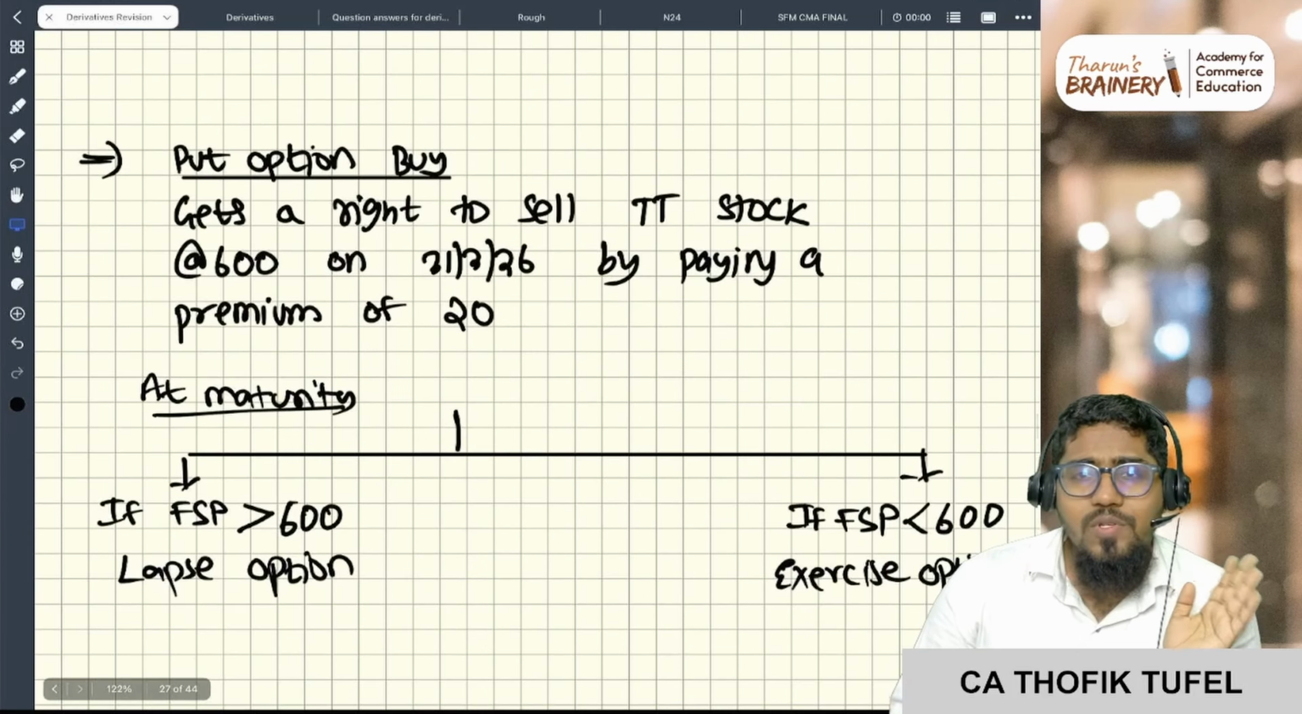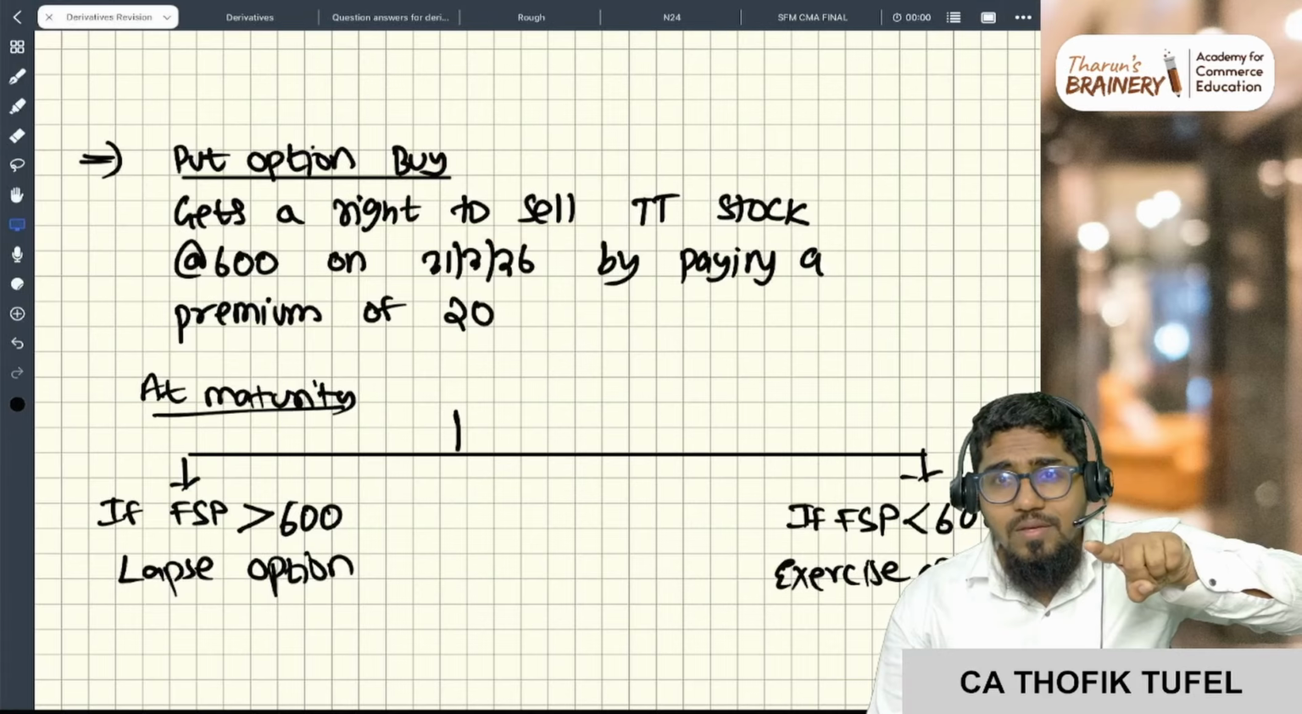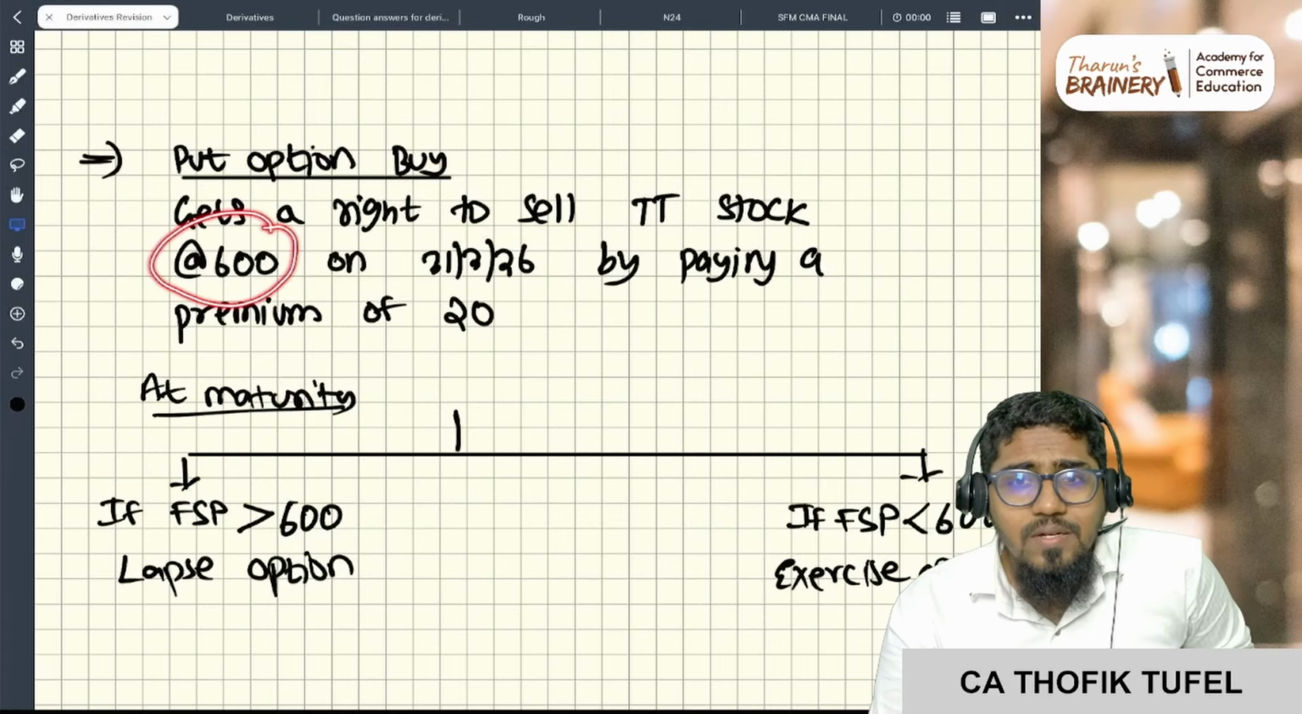Similarly, if I have the put option, I get the right to sell the asset. Now you see here, at maturity, I have the right to sell at 600.